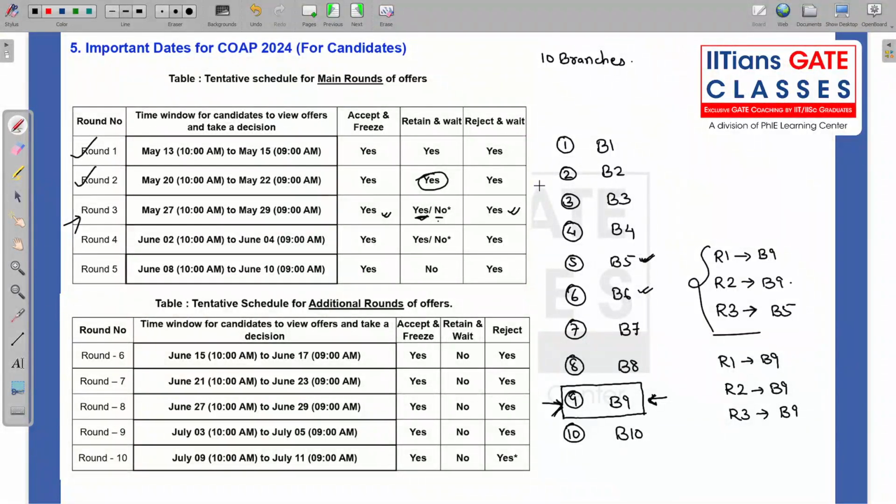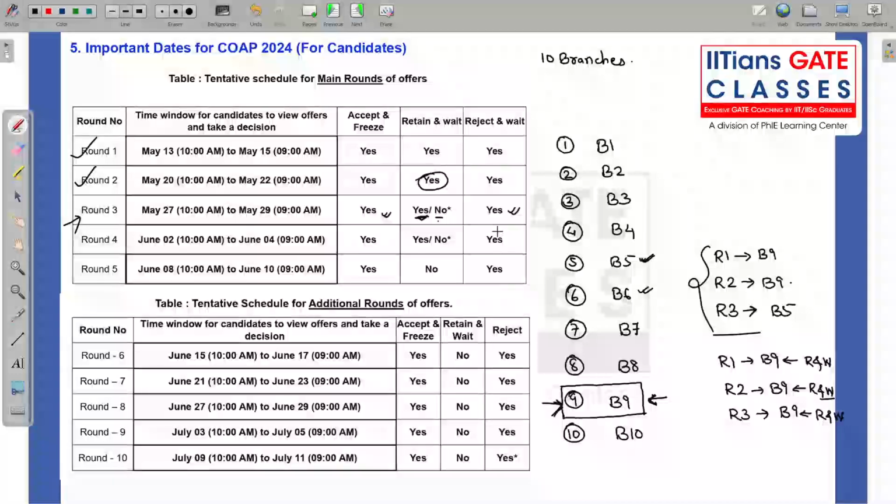What I told is, if in round 1 you got B9 and in round 2 you got B9, in both cases you were pressing retain and wait. Now in the third round you are not eligible to press retain and wait.